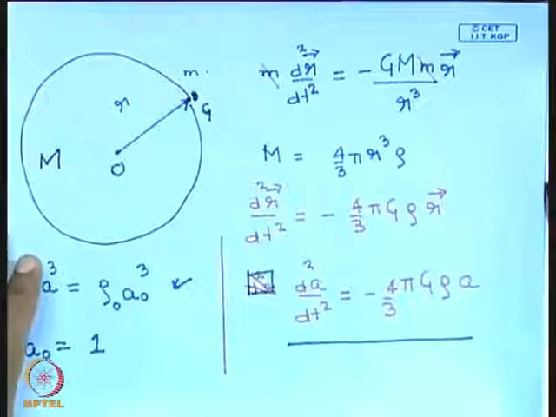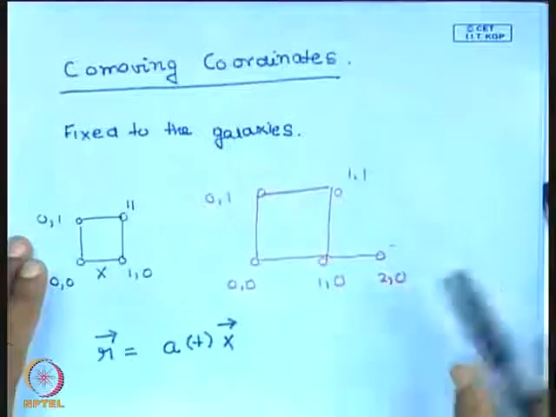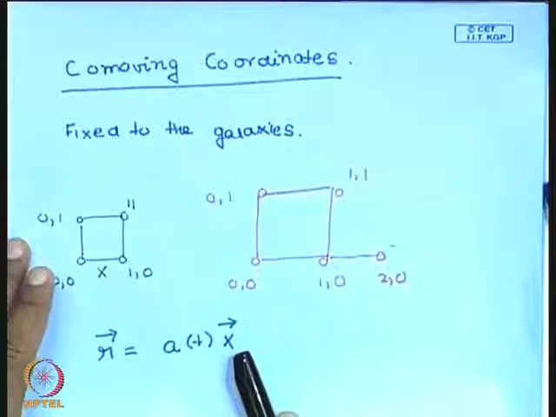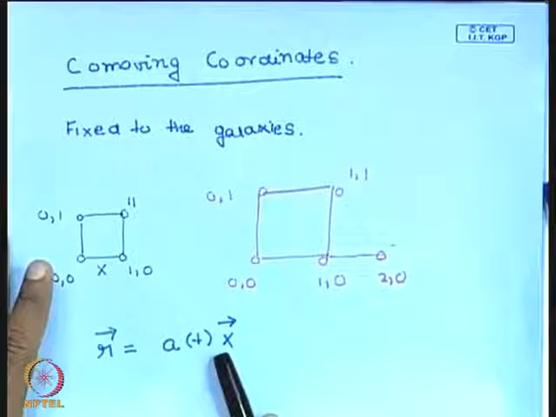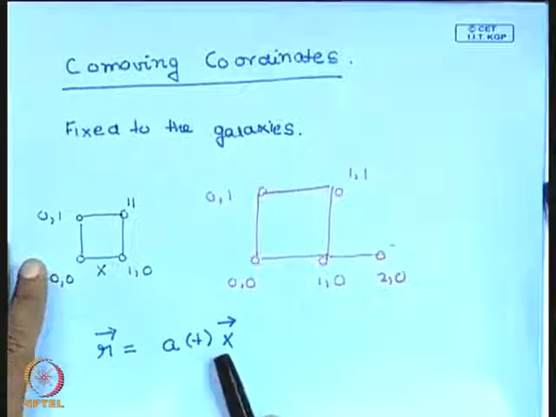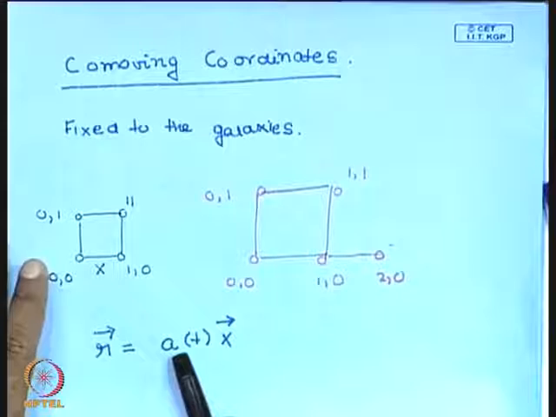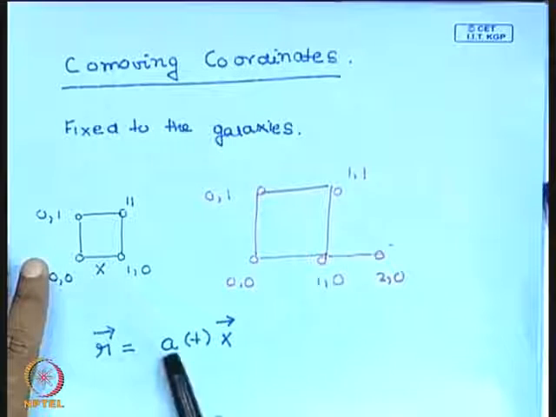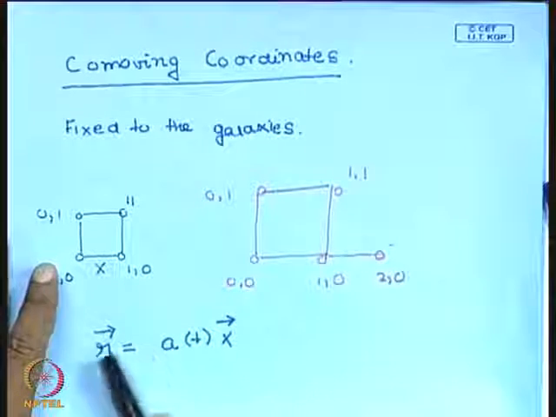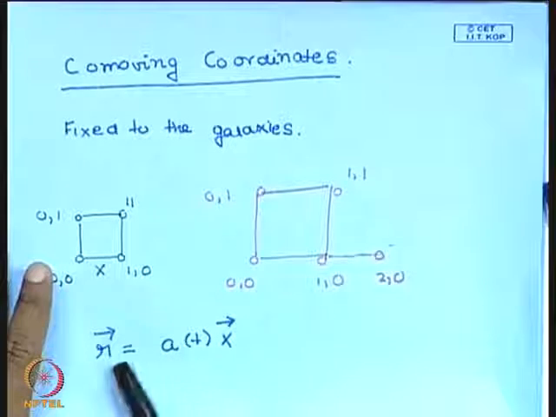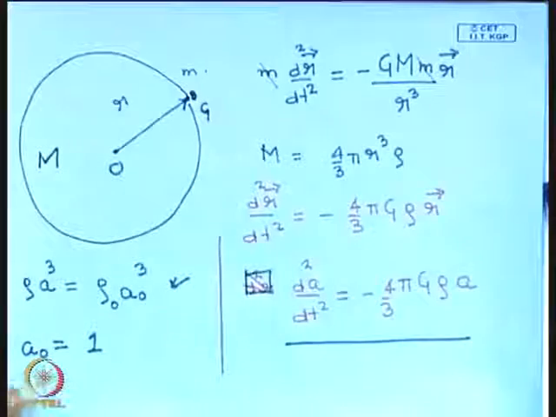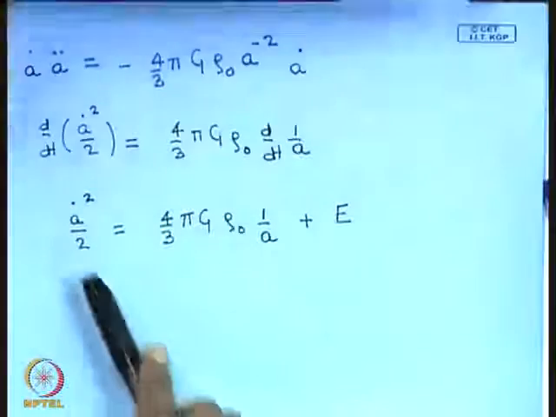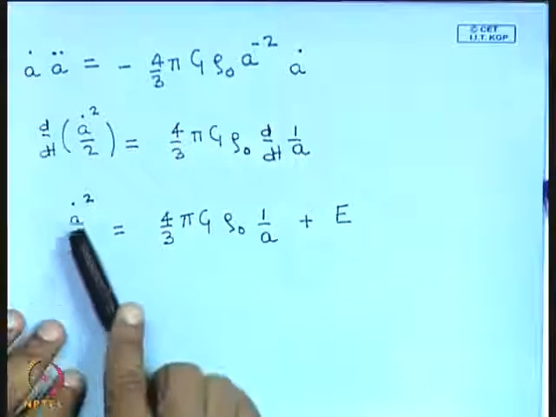Consider a galaxy at unit comoving coordinate. Let us consider a galaxy at a comoving coordinate x equal to 1. Then its velocity will be a dot, and let us say its mass is 1, so its kinetic energy is half a dot square. So if I have a galaxy at unit comoving distance and unit mass, its kinetic energy is half a dot square.